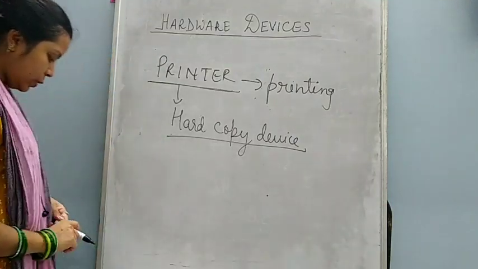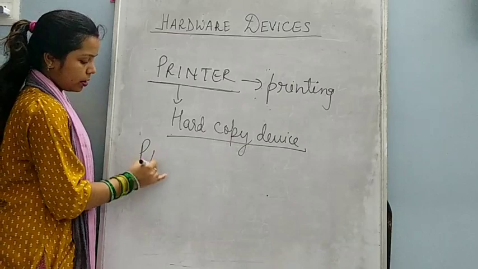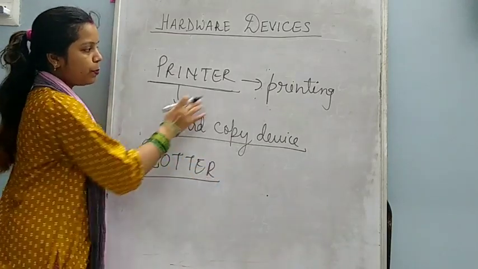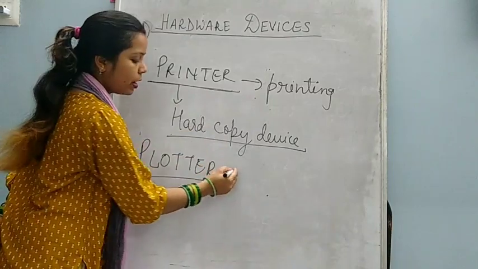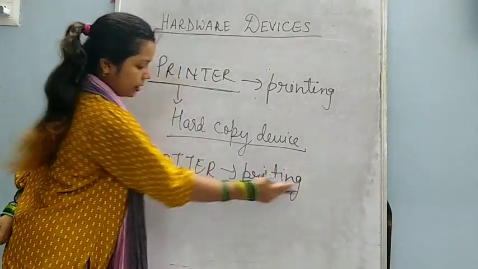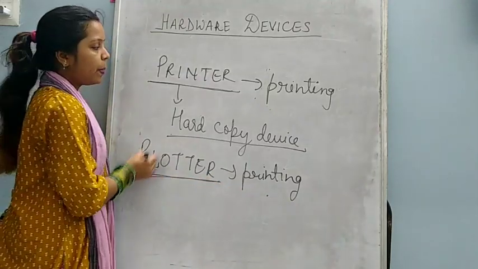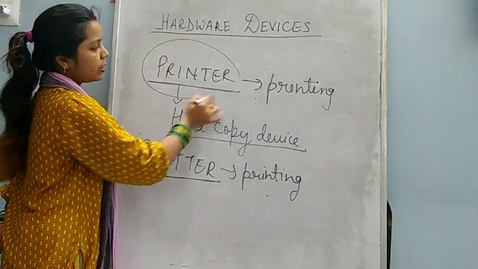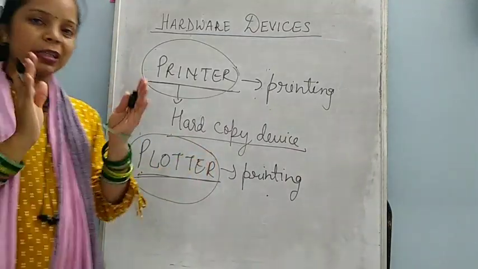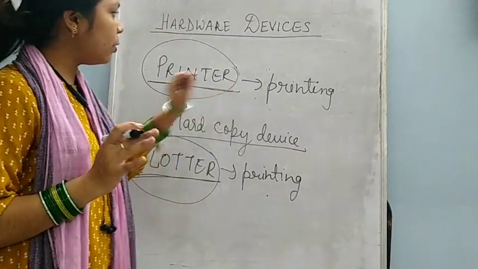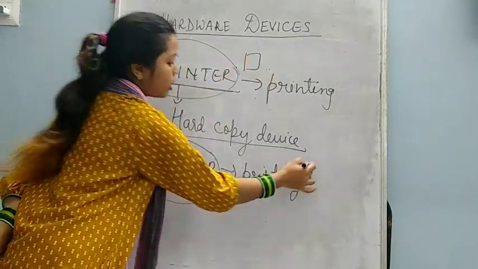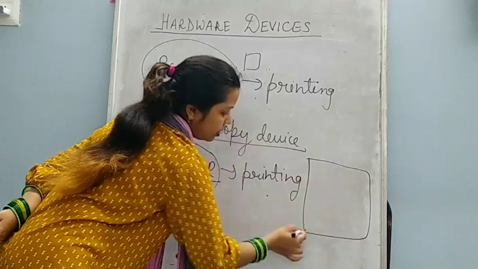Now next device which is given in your book, that is plotter. Now what is plotter? Plotter is also a kind of printer only. It is also used for printing, but only one difference is there between printer and plotter. Printer can only print small pages and plotter can print big pages.